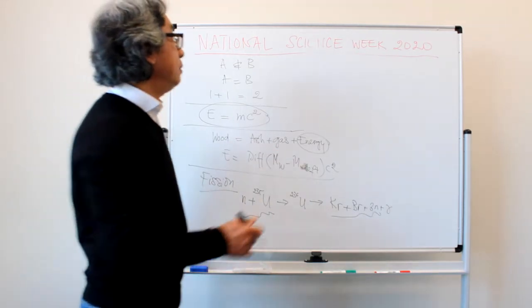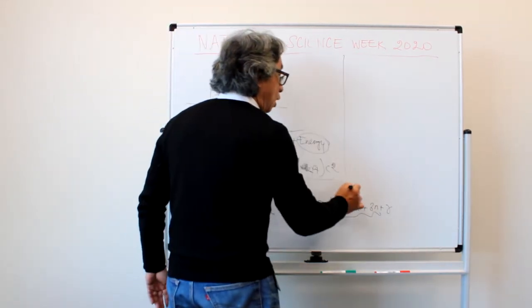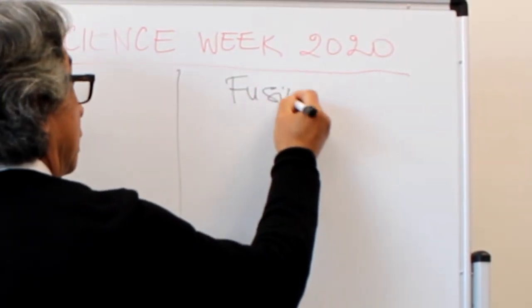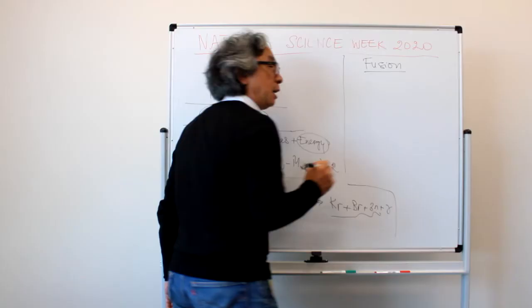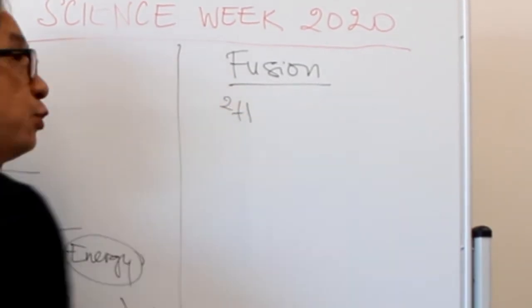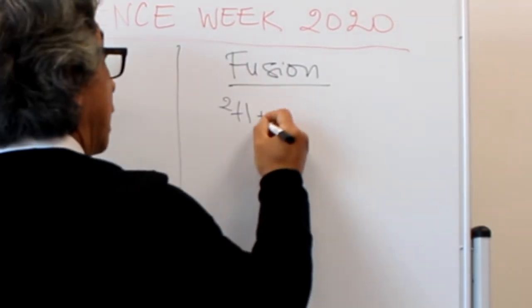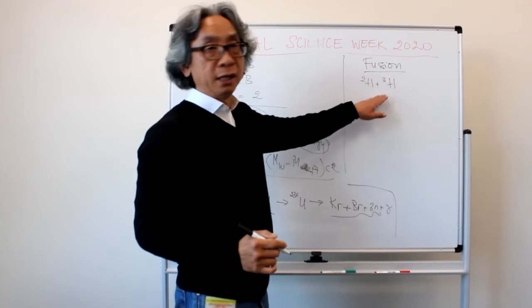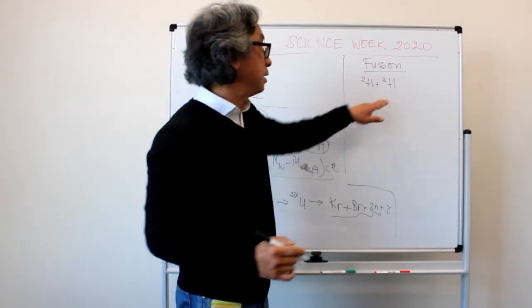And further still, we have another type of nuclear reaction, called fusion. In terms of fusion, we can take a deuterium, which is an isotope of hydrogen, and we somehow let it interact with tritium, another isotope of hydrogen.